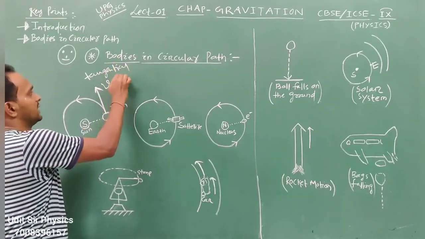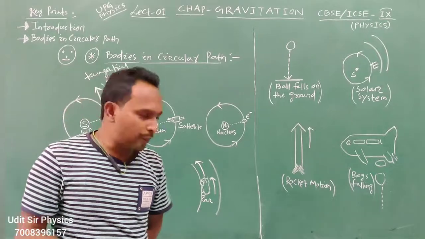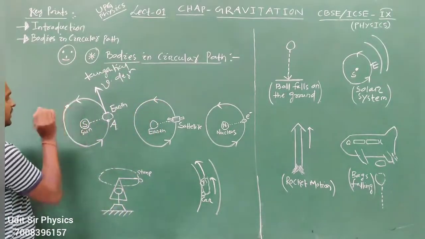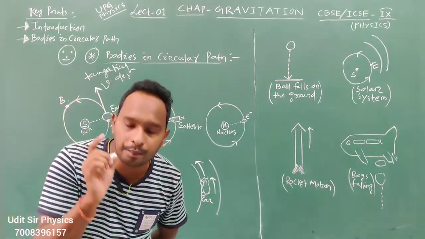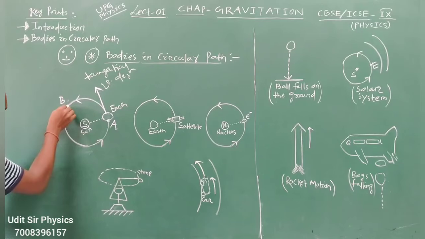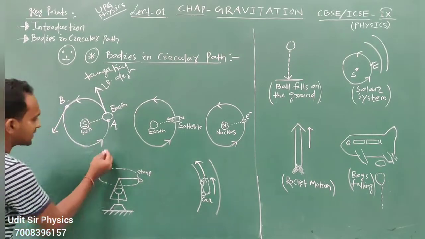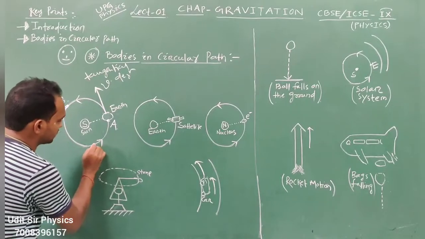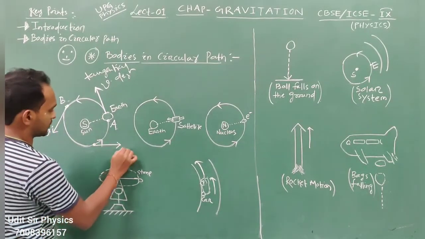Suppose this is a point B. At point B, what is the direction of motion? The direction of motion, tangential. At point C, suppose there is a point C. Velocity also gives the direction of velocity.